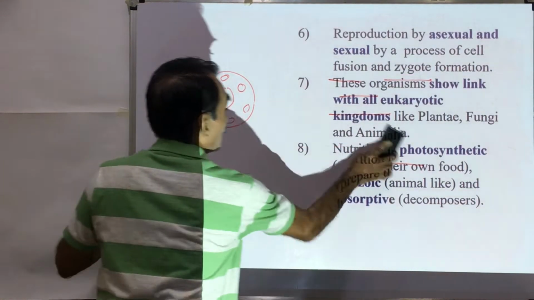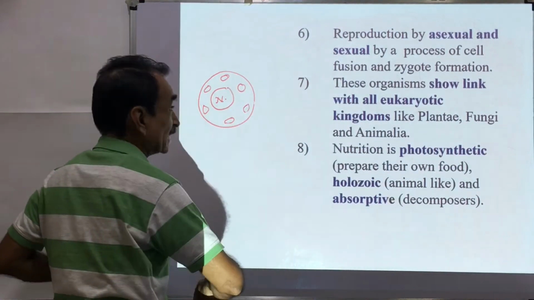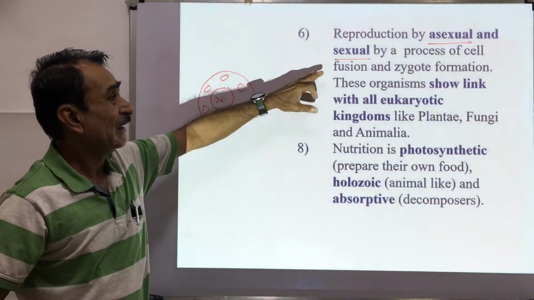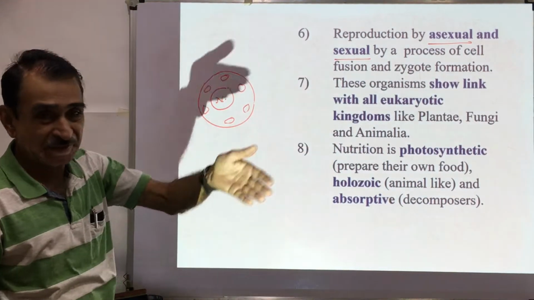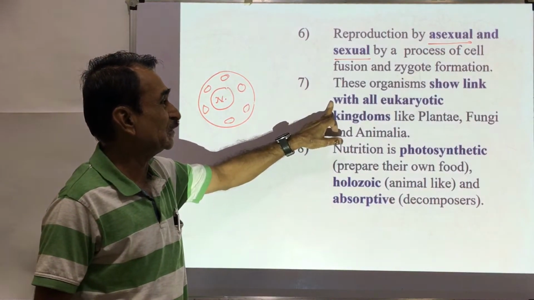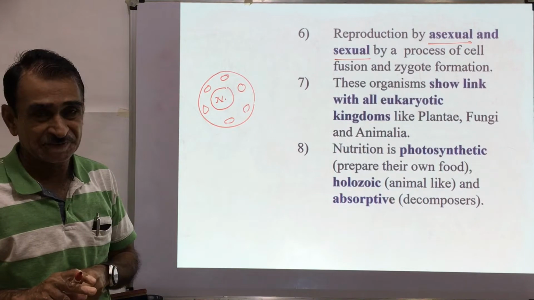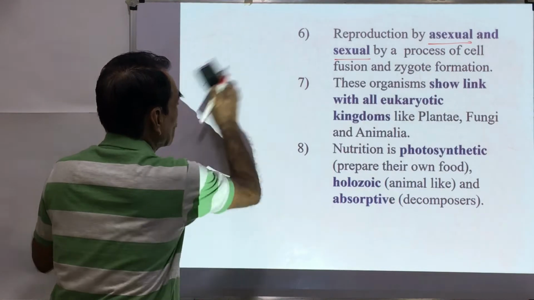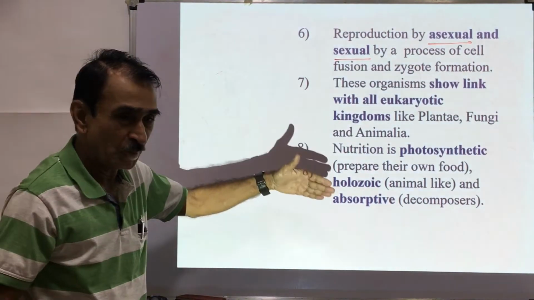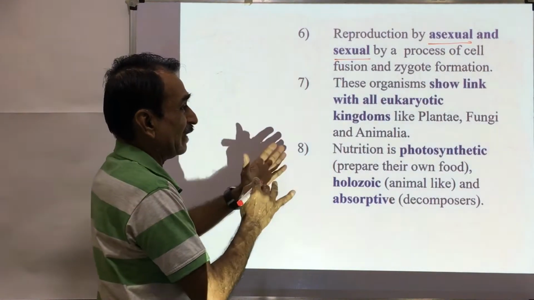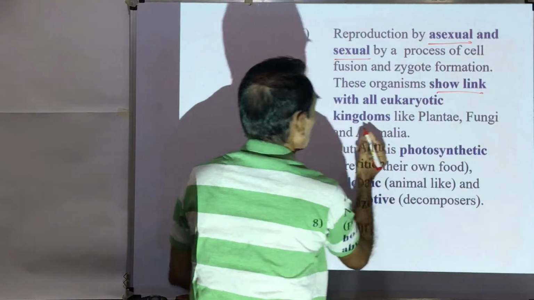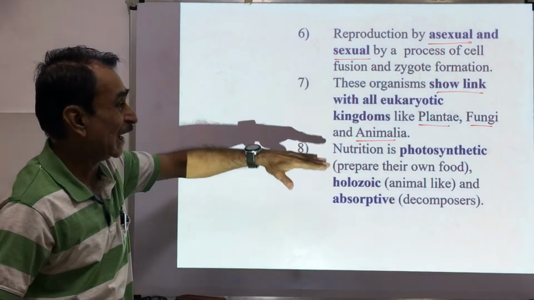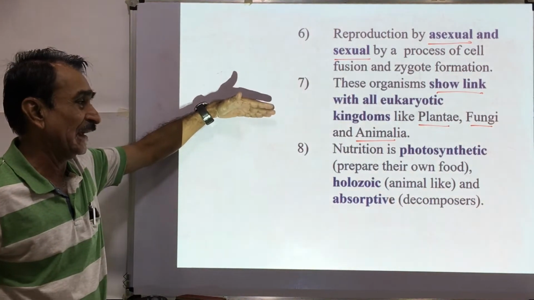In case of Protista, reproduction takes place by asexual as well as sexual methods. Sexual reproduction takes place by cell fusion and zygote formation. These organisms show a link with all the eukaryotic kingdoms: Plantae, Fungi and Animalia. The first kingdom which we have seen is Monera. Now Protista has a link with other kingdoms like Plantae, Fungi and Animalia. With these 3 kingdoms, Protista has a link.